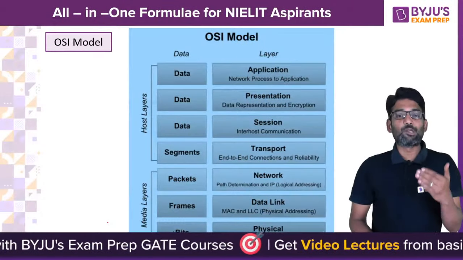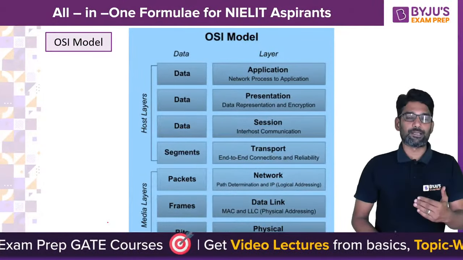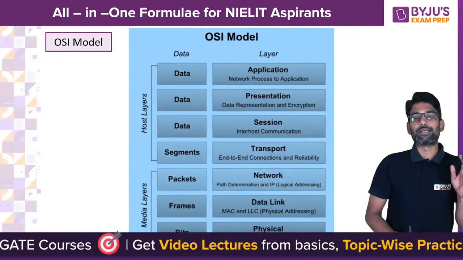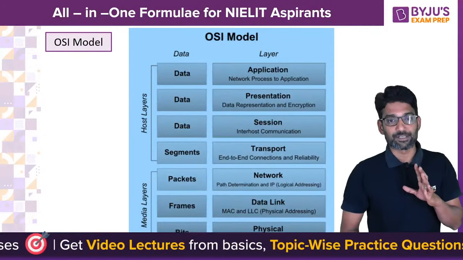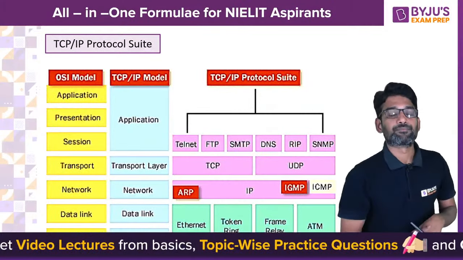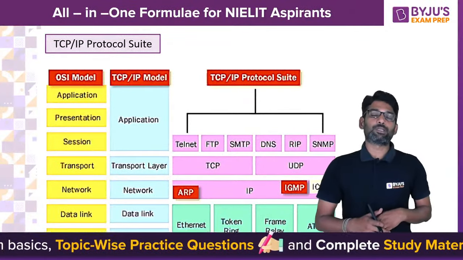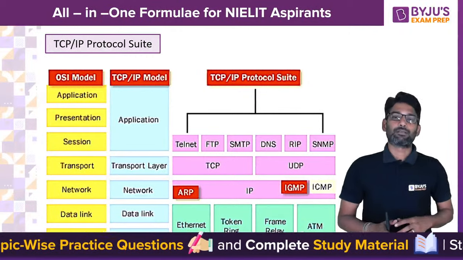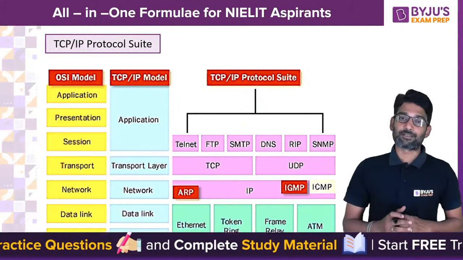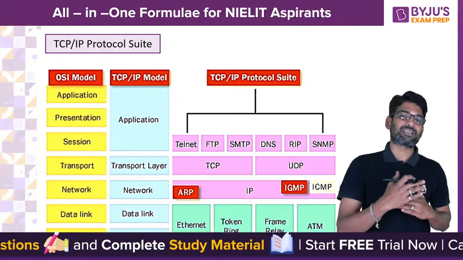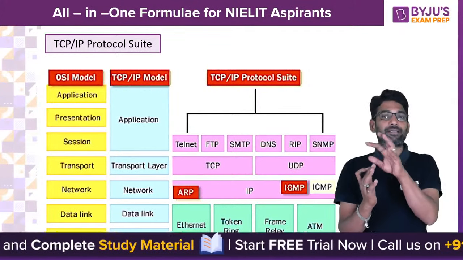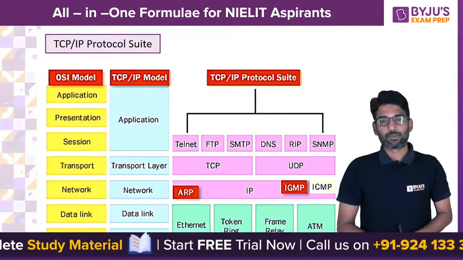And now the terminology, as I said, at each layer, what we call the data as is very important. And when it comes to TCP IP protocol suite, we know that 7 layers are formed as 5 layers, means application, presentation, session layers are merged into only one layer, that is application layer, right?